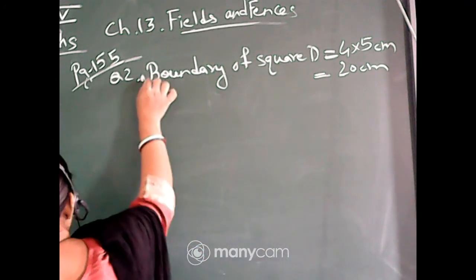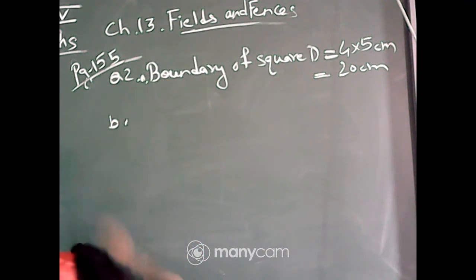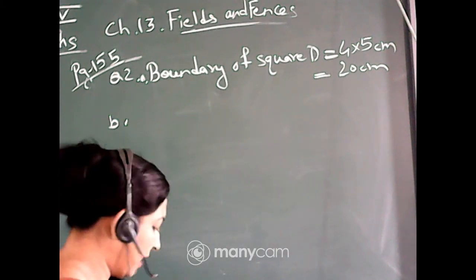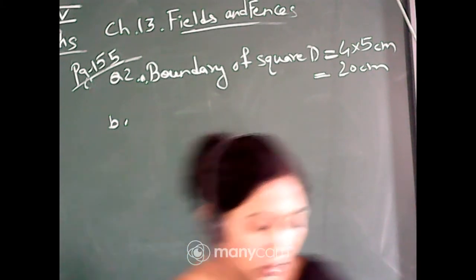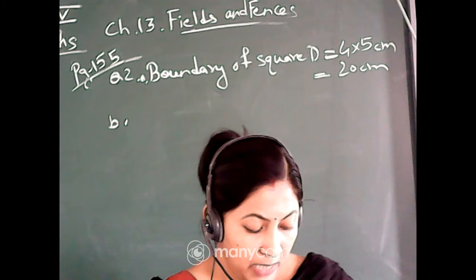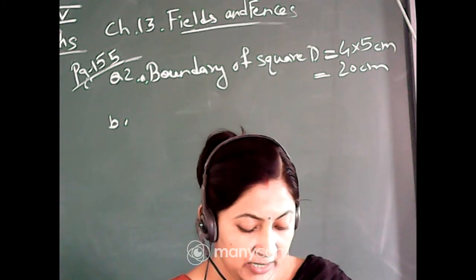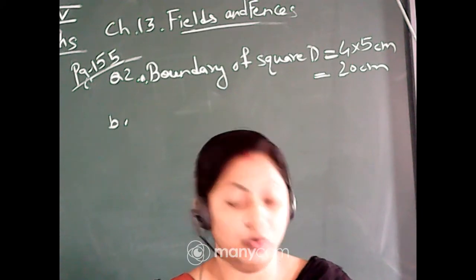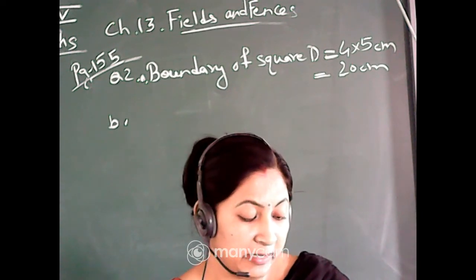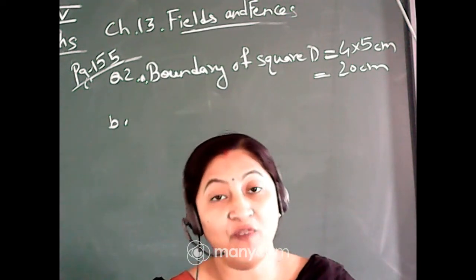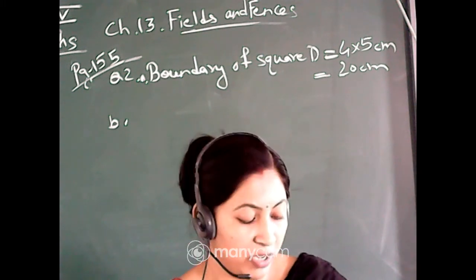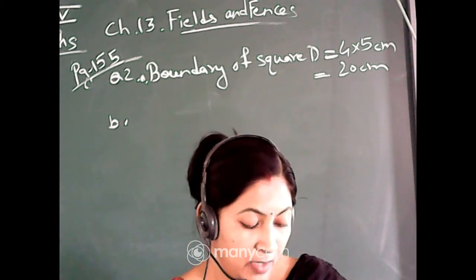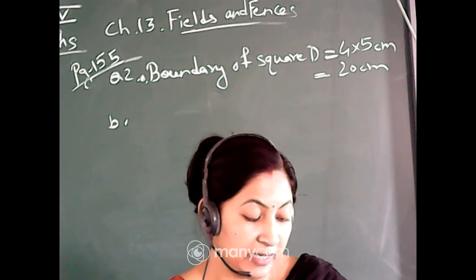Now question number B. It looks like shape E. What is the length of the boundary of shape E? Now you have to find out the length of the boundary of shape E. Shape E is made of 8 squares of 1 centimeter being cut. Now look at shape E. See, from every side it is 1, 1, 1.